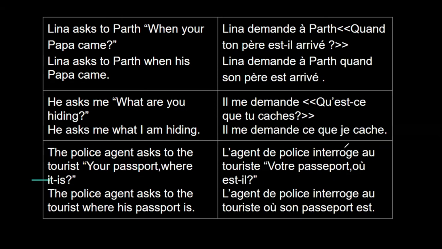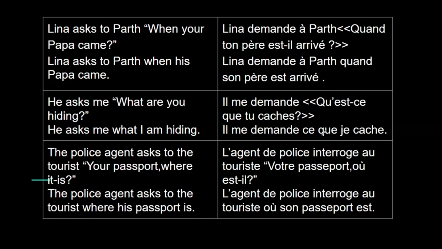The next is the police agent asked to the tourist, "Your passport, where it is?" But this is a little tricky sentence. I don't think it will come in your exam, but still we are doing. The police agent asked to the tourist, "Your passport, where it is?" So it is basically, where is your passport? So in indirect, it will be the police agent asked to the tourist where his passport is. So it will become le agent de police interroge le touriste, votre passeport, où est-il?